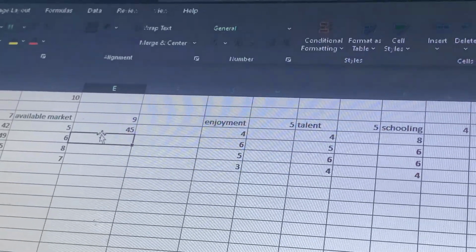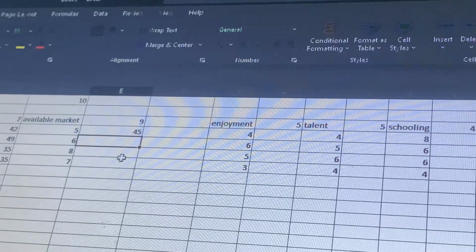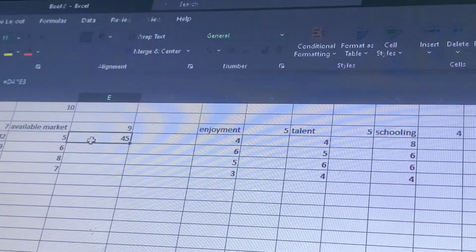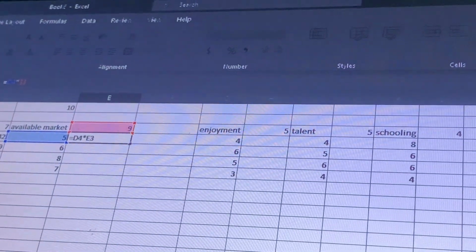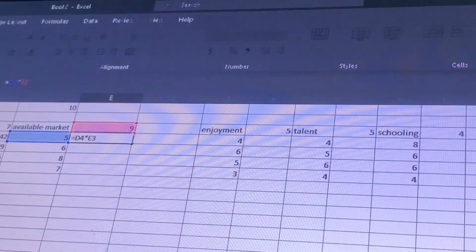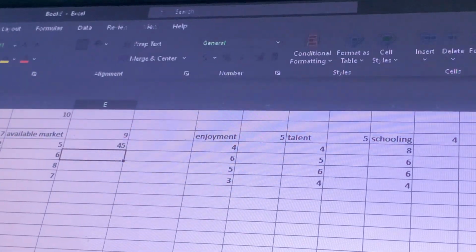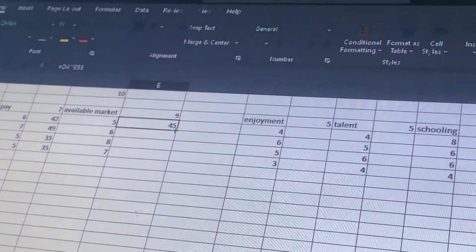This is what is going to give us 45. In order to use the same formula to get the values of this, we are going to use the dollar sign, the absolute reference. So we will insert a dollar sign here to help us get the rest of the formulas. So this is what we are going to get.